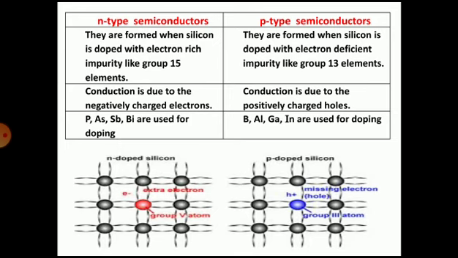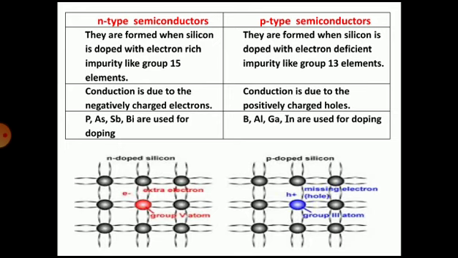Second difference: in n-type semiconductors, the conduction is due to the negatively charged electrons, whereas in p-type semiconductors, the conduction is due to the positively charged holes. For n-type semiconductors, phosphorus, arsenic, antimony and bismuth are used for doping, and for p-type semiconductors, boron, aluminum, gallium and indium are used for doping.